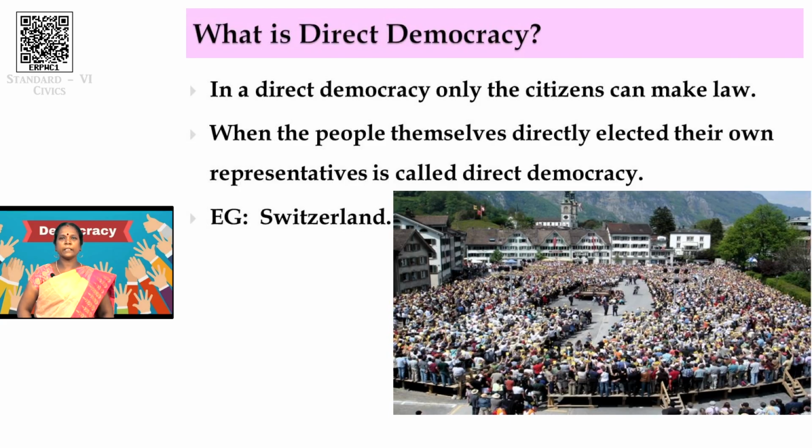Here in direct democracy, people will be involved in the decision making by themselves. Okay, the people themselves are involved in decision making on public affairs. Okay, only these people can make a law. Okay, for example, the country Switzerland is following the direct democracy form of government successfully.